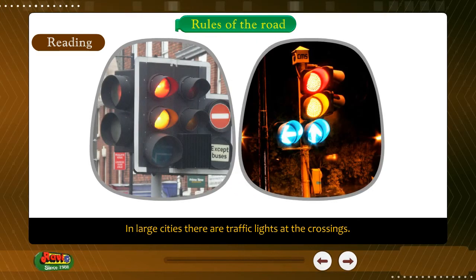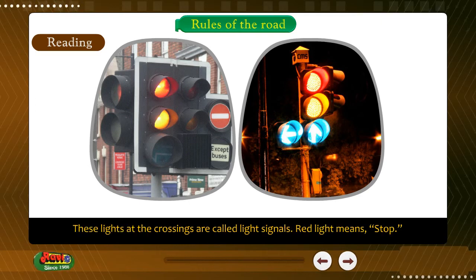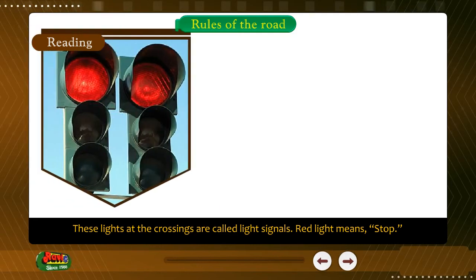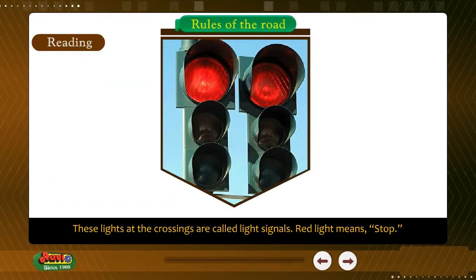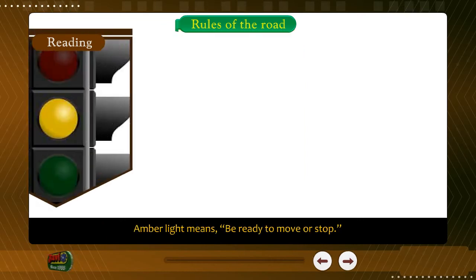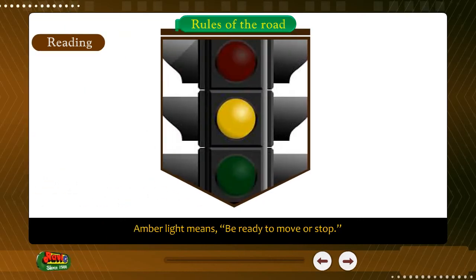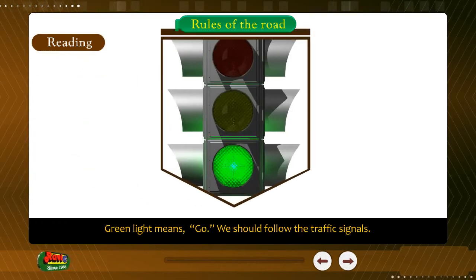In large cities, there are traffic lights at the crossings. These lights at the crossings are called light signals. Red light means stop. Amber light means be ready to move or stop. Green light means go. We should follow the traffic signals.